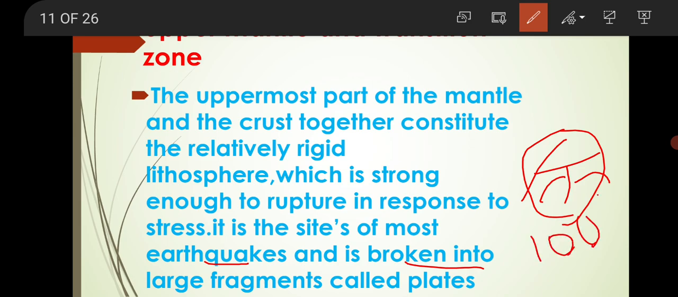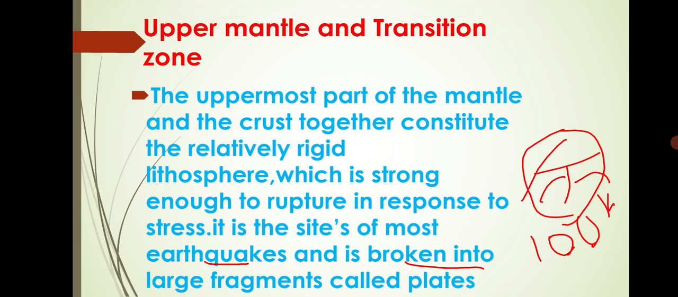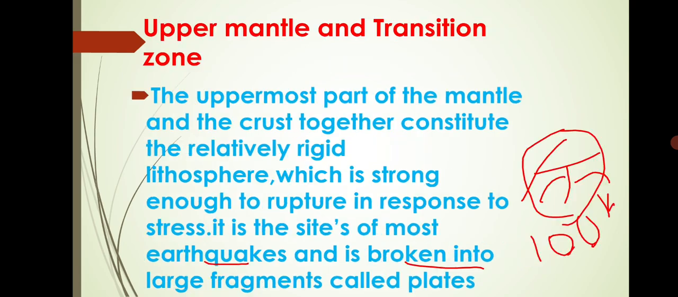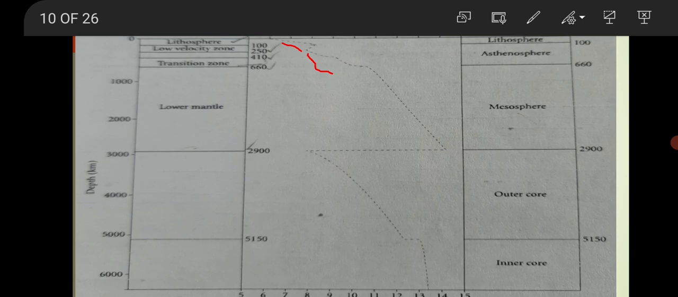Its thickness is 100 kilometers. Its composition and mechanical properties are enough to rupture in response to stress. That's why it is the site of most earthquakes, and it is broken into large fragments. Then the low velocity zone, 100 to 250 kilometers. See in the diagram, after the lithosphere is the low velocity zone.